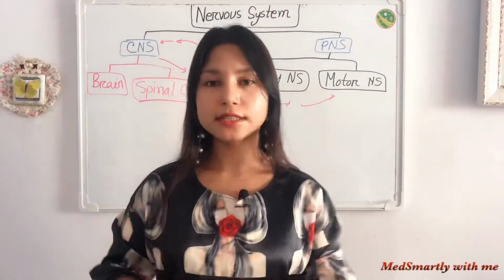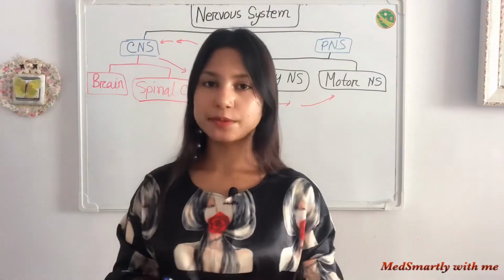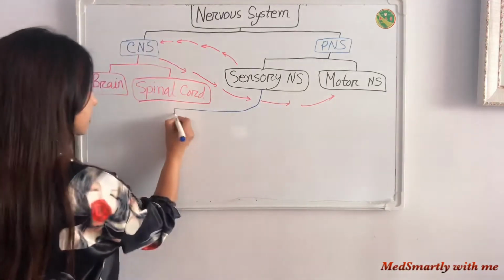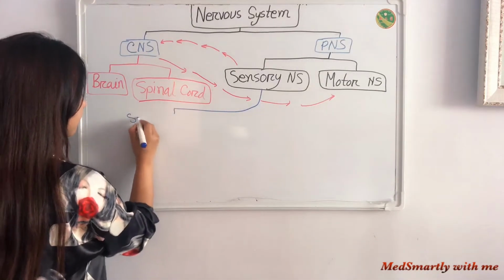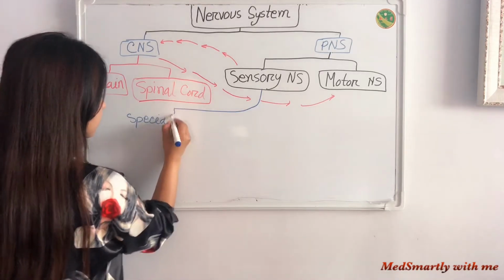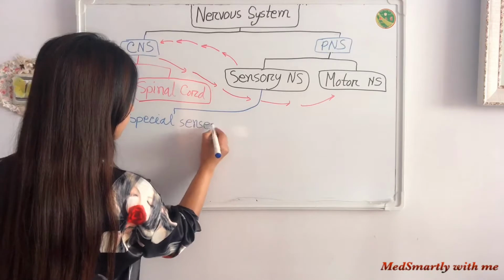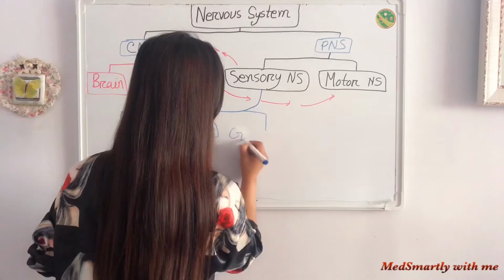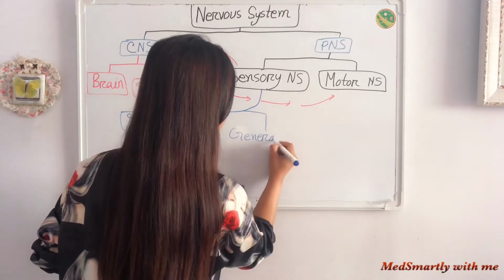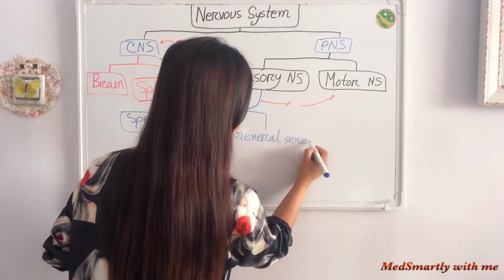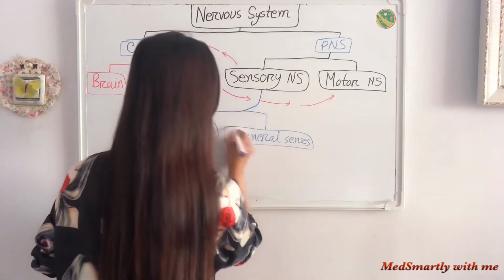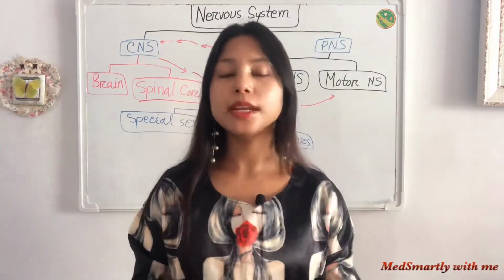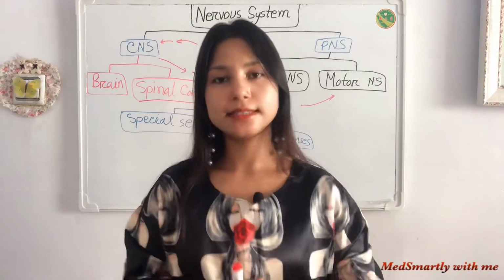Now our sensory nervous system can give two types of sensation: special senses and general senses. What is the difference between special senses and general senses?